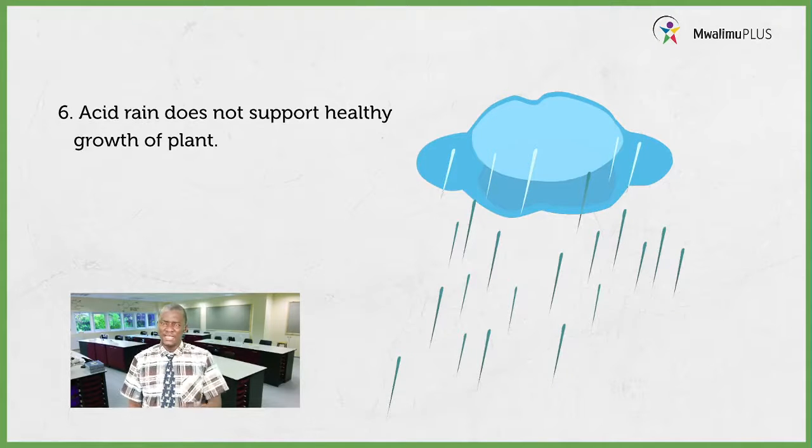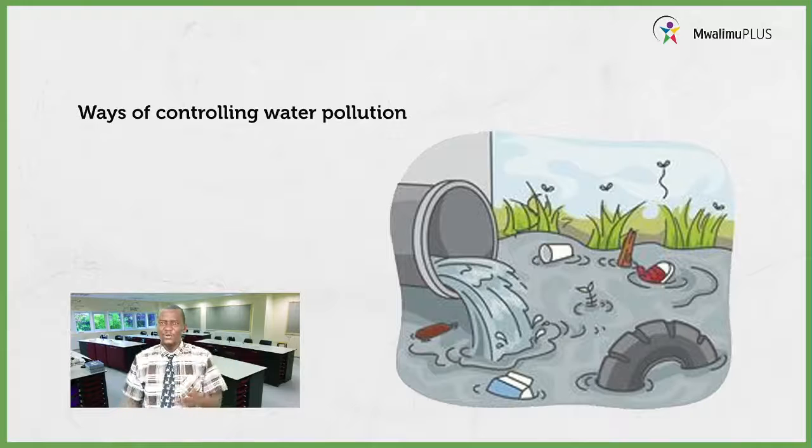Let us look at the next one there. We are now going to talk about ways of controlling water pollution. How can we control water pollution? I want you to look at that screen. What are you able to see there? Good. From the screen there, we have a sewage, and if you look at it, it is channeled to a water source. That is what we want to talk about, how we can control this water pollution.